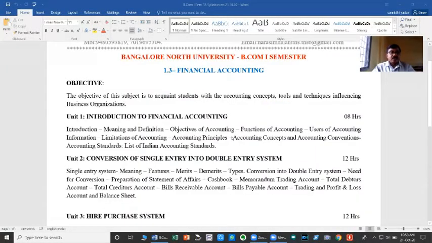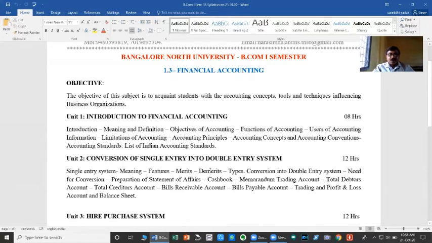The second unit of the syllabus is Conversion of Single Entry into Double Entry System. As you are aware of the single entry system from the secondary PUC, we record only one aspect of the transaction. It is a crude method.